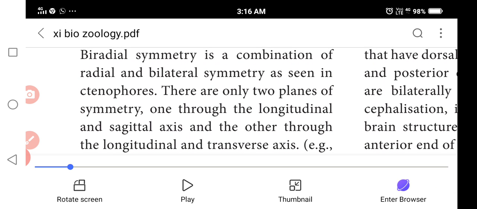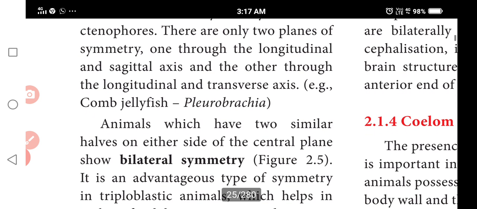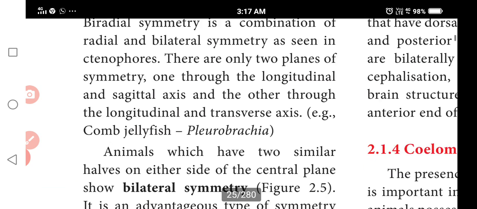Bilateral symmetry means an organism can be divided equally about the central point, much like a pie cut into equal parts. So radial symmetry means equal on both sides, down the middle, we call it. So it is a combination, this biradial symmetry.